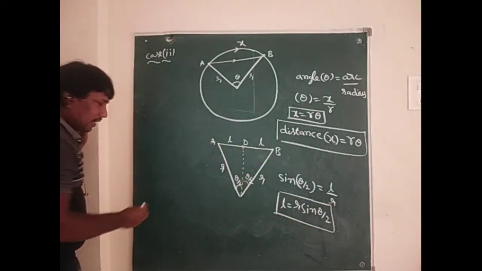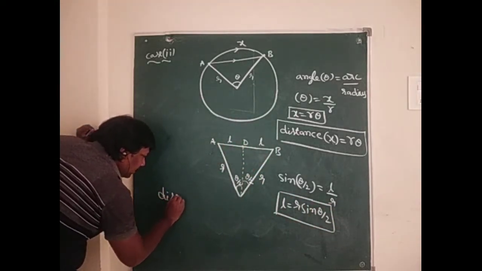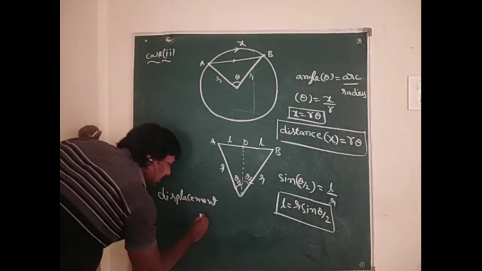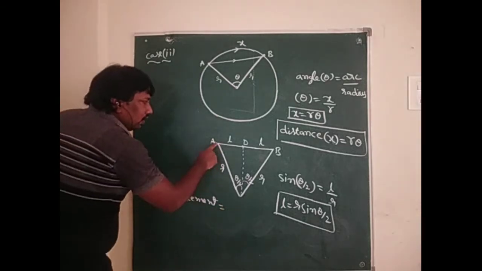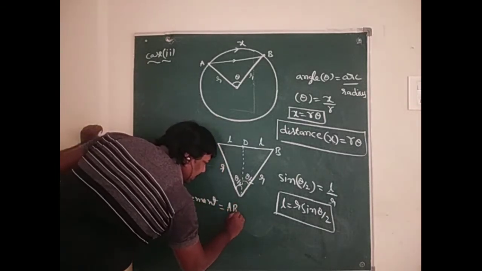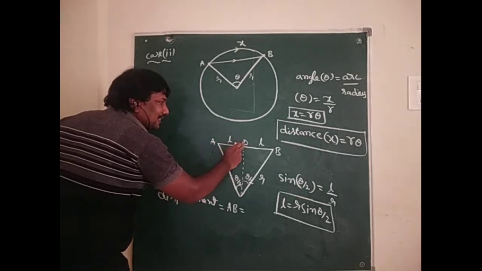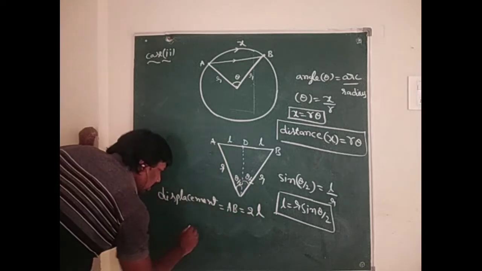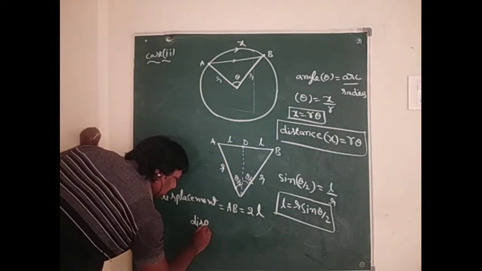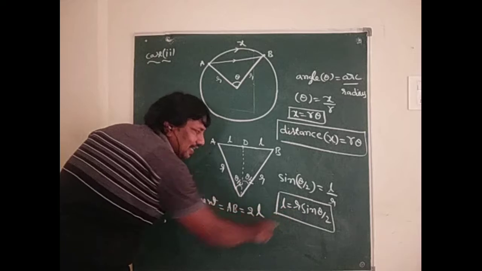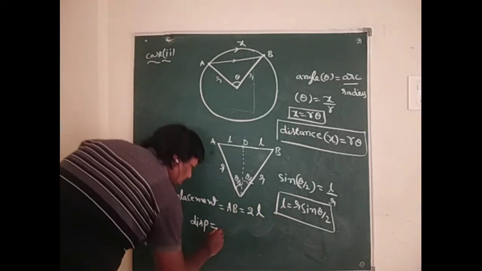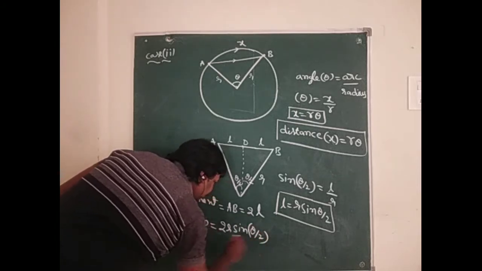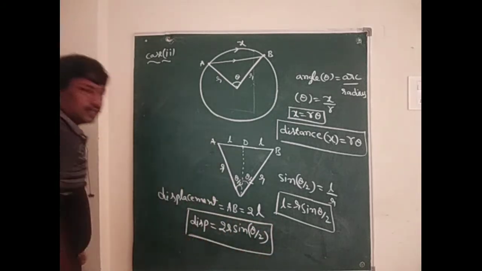So in this situation displacement is equal to AB. AB means AD plus DB, that means L plus L, that is 2L. So displacement equal to 2L. Here L is R sin theta by 2. That means 2R sin theta by 2. So this is the displacement.